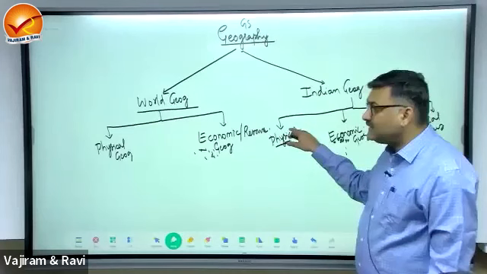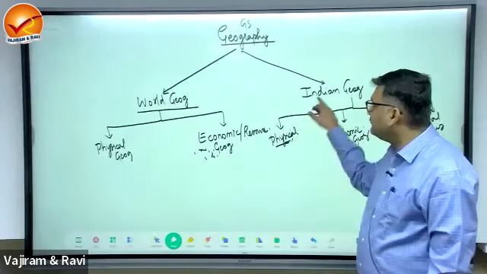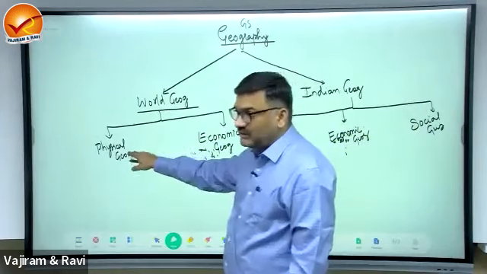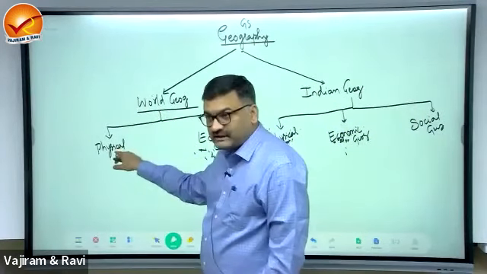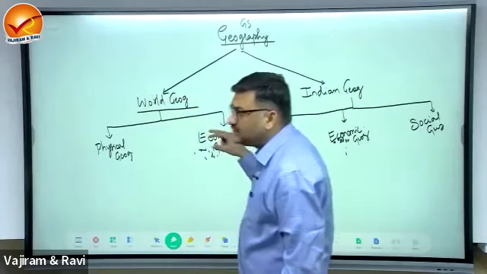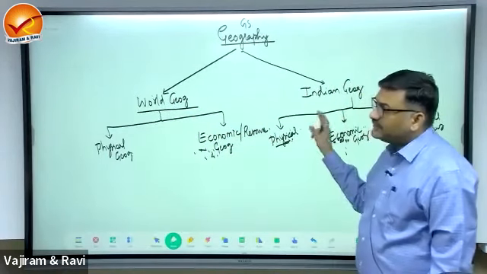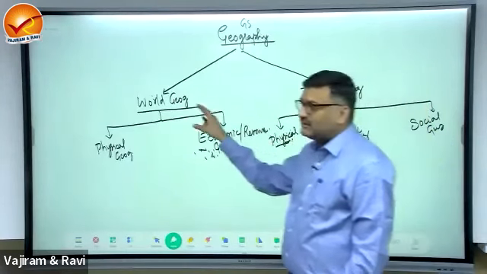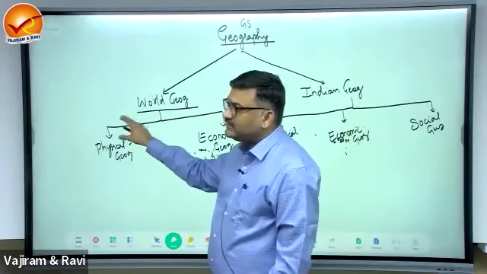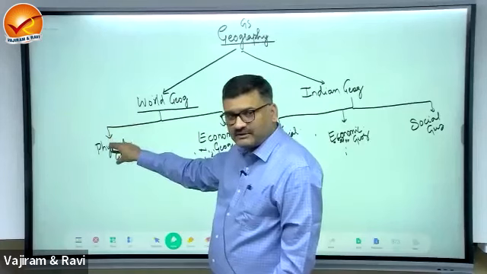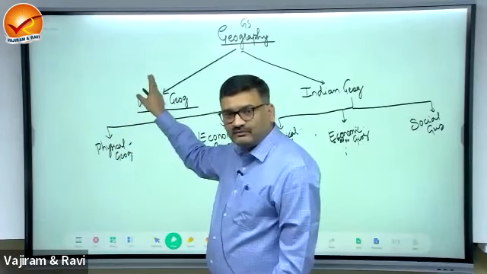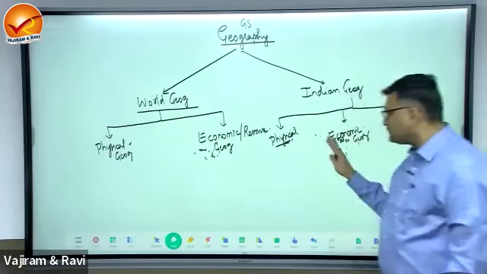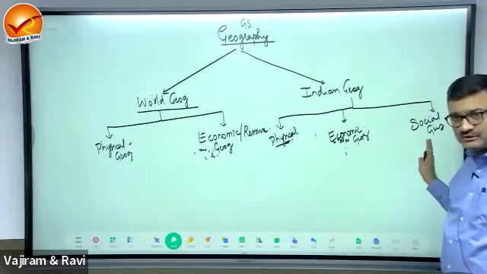So when we study these mountains, plateaus, plains in India, it will become Indian physical. If you study the mountain chains of the world, it will be world physical, right? If you study the drainage of India, river systems of India, this will be Indian physical. If it is drainage of Europe or drainage of North America, drainage of Amazon, that will be a part of world physical geography. So this is the meaning of these three terms: physical, economic, and social.